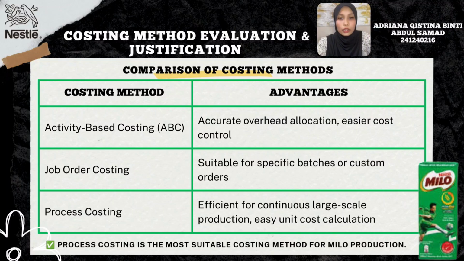Next, job order costing is suitable for calculating the cost of specific production batches or customer orders. However, since Milo is produced continuously in large quantities, this method is less suitable for Nestle. Finally, process costing is the most appropriate method because Milo is produced through a continuous and standardized manufacturing process. It allows production costs to be calculated more efficiently and consistently.